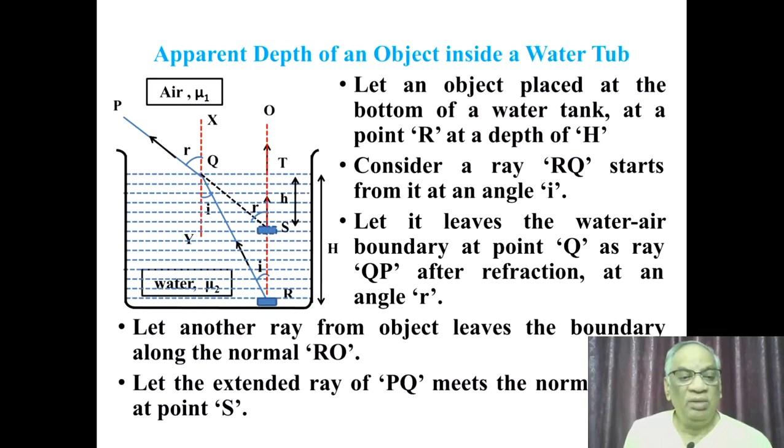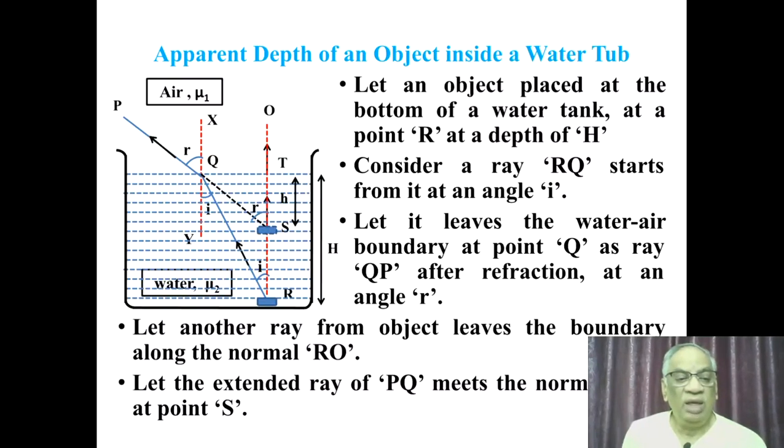There is one more ray going straight along the normal, like normal incidence, along the line RO. If you extend the emergent beam QP back onto the normal line OR, then it touches at point S. The point S is the place where the object appears to an observer observing from point P.